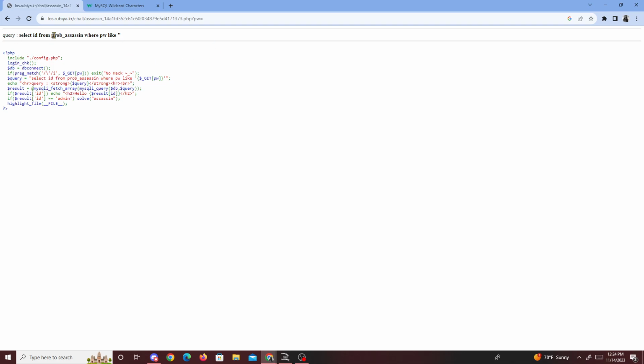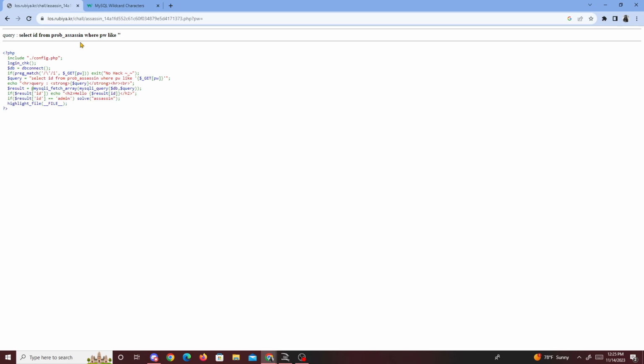And it's selecting an ID from, I guess, probably Assassin where the password is LIKE blank. So for this part of the challenge, we're supposed to make some kind of true statement where it grabs an ID of some sort. Also, it looks like we need to know that whatever ID this prints out has to be an ID that equals admin.